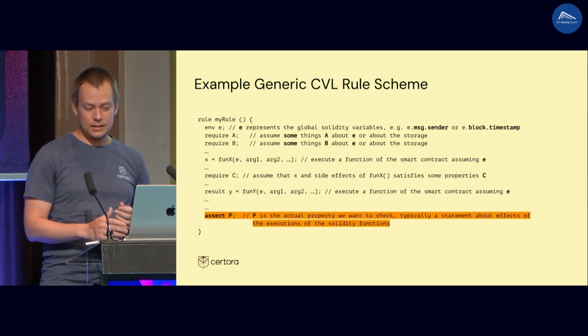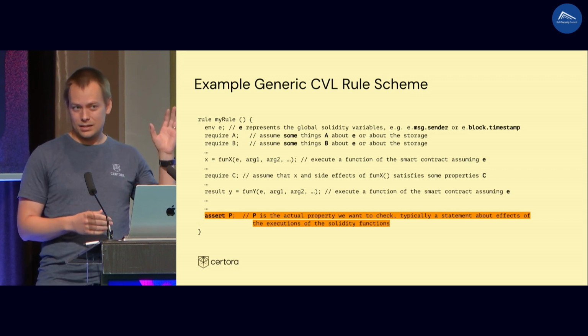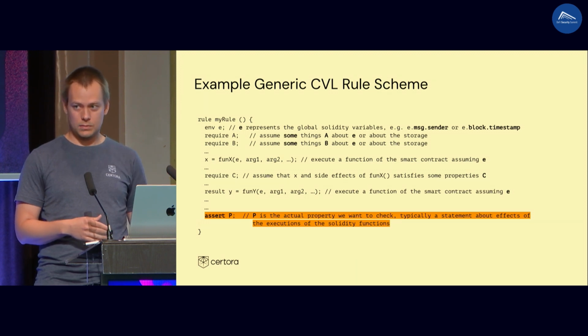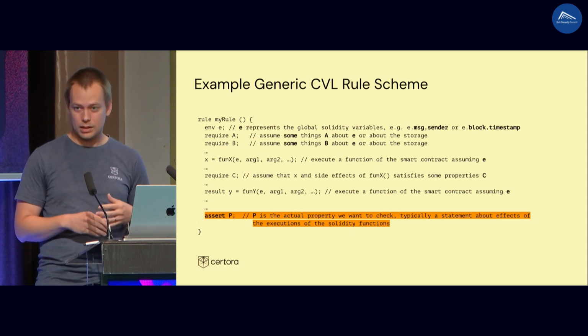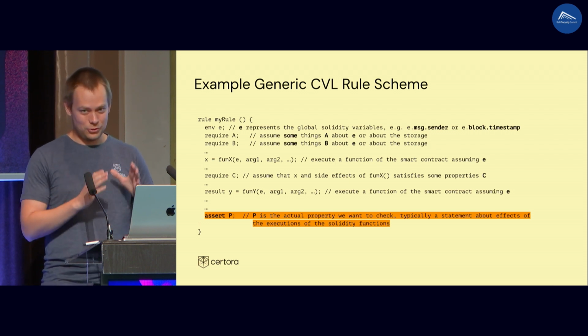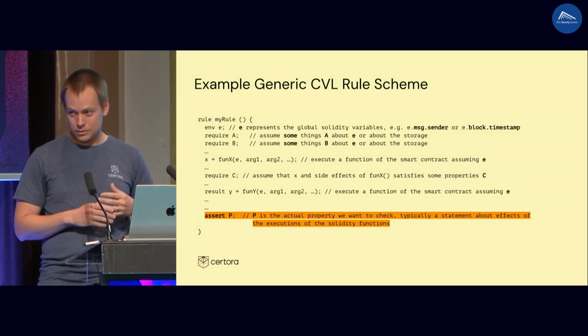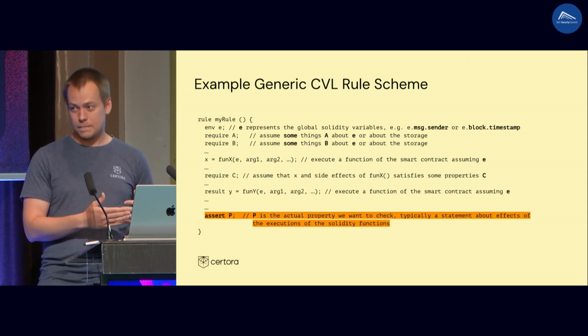And at the end, you have one assertion, or maybe more assertions, that are talking about the effects of the execution of the function. Like in case of Alice, okay, the sum has not changed. So you can have arbitrary logical reasoning about the effects of the invocations of the functions. And yes, as I said before, our tool checks this for arbitrary value of E, arbitrary values of the state of the smart contract, but we follow the requirements that you provide.